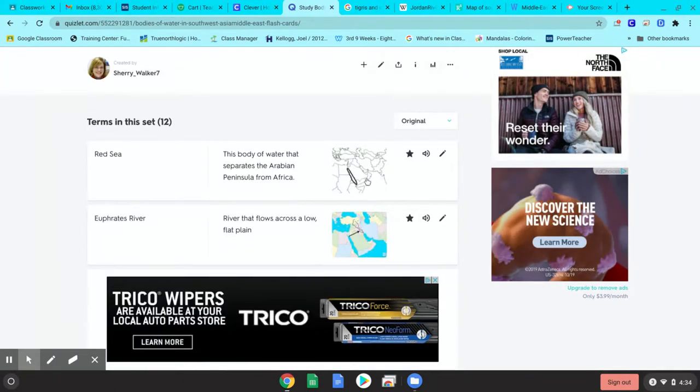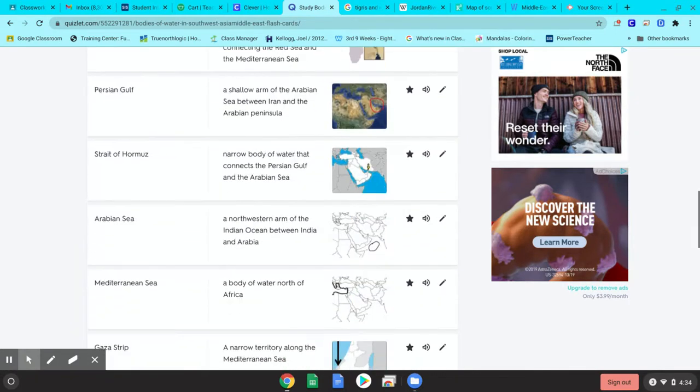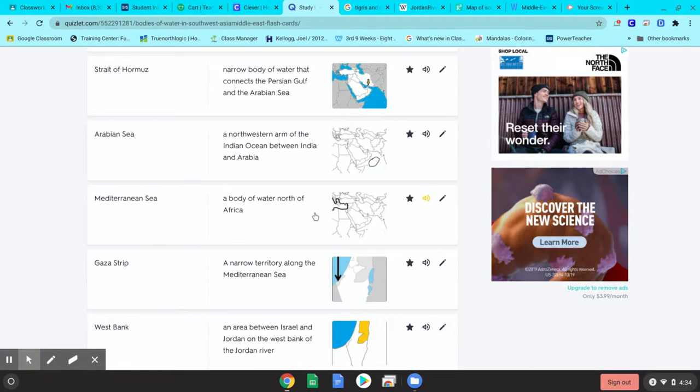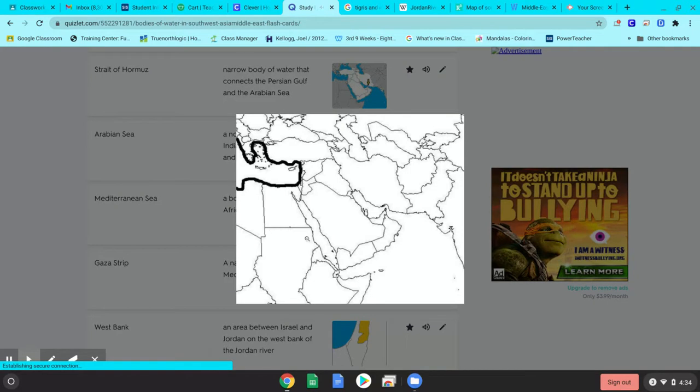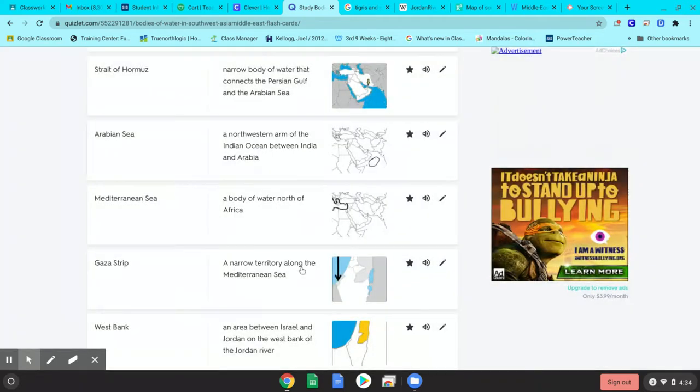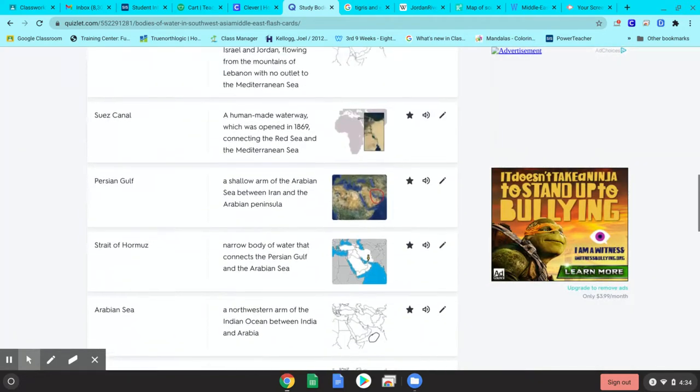Now, let's go to one of those bodies of water that's near it. All right. The first one we're going to go to is the Mediterranean Sea. So, the Mediterranean Sea, you have Africa here. Over here is this peninsula, which has the country of Saudi Arabia on it. Most of us recognize that one. And this body of water, this is the Mediterranean. Now, you should know the Mediterranean Sea from last year. So, here's the Suez Canal, and there's the Mediterranean Sea. Keep those in mind.